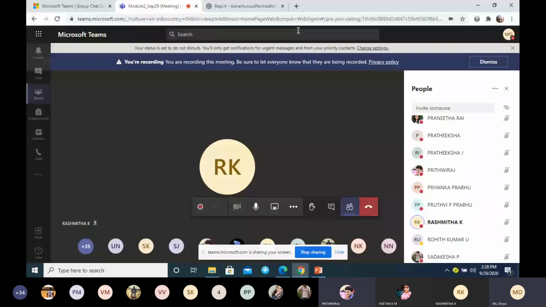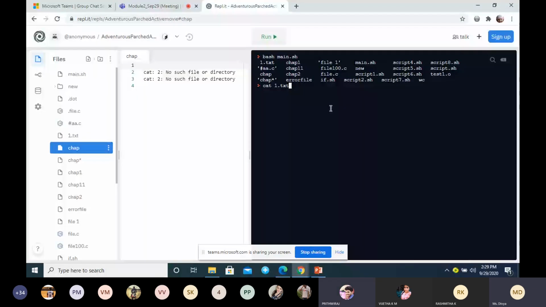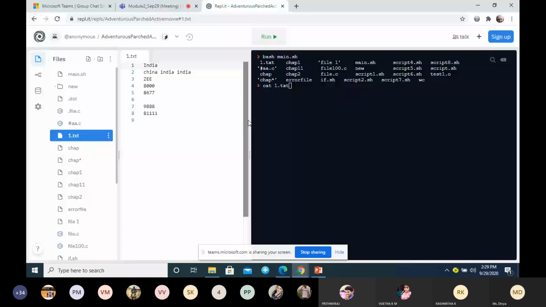Concatenation. Now what will it do here? cat 1.txt, what will it do? It will open that file, if that file exists. Is it correct? Now the file is open. Now what will it do?